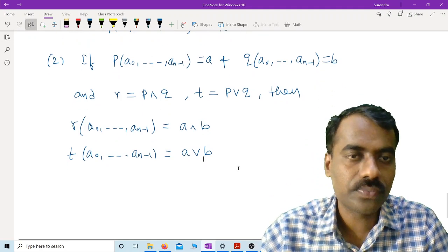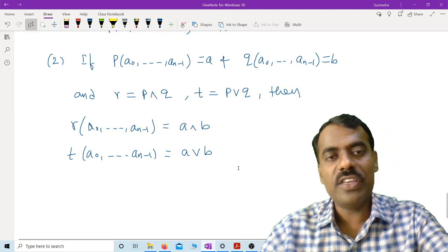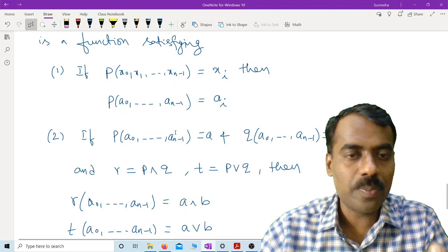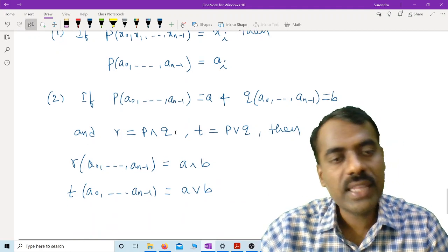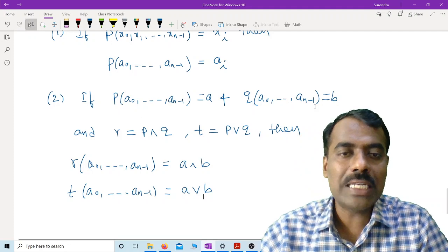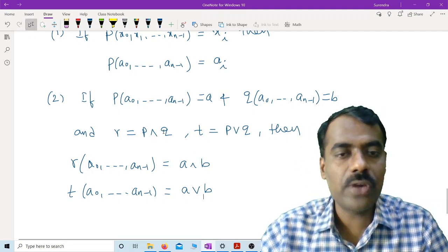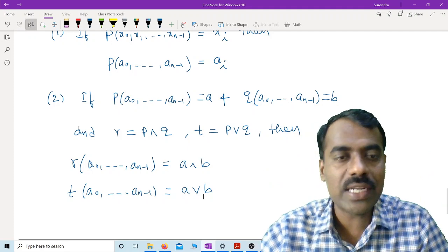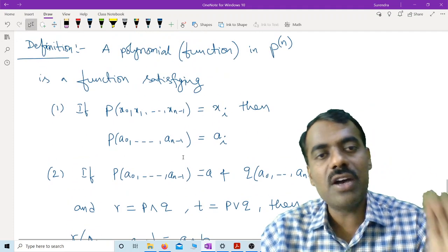So it is enough if you know the value of p at some particular point. Then you can evaluate any polynomial involving those polynomials p and q. That is the meaning of a polynomial.